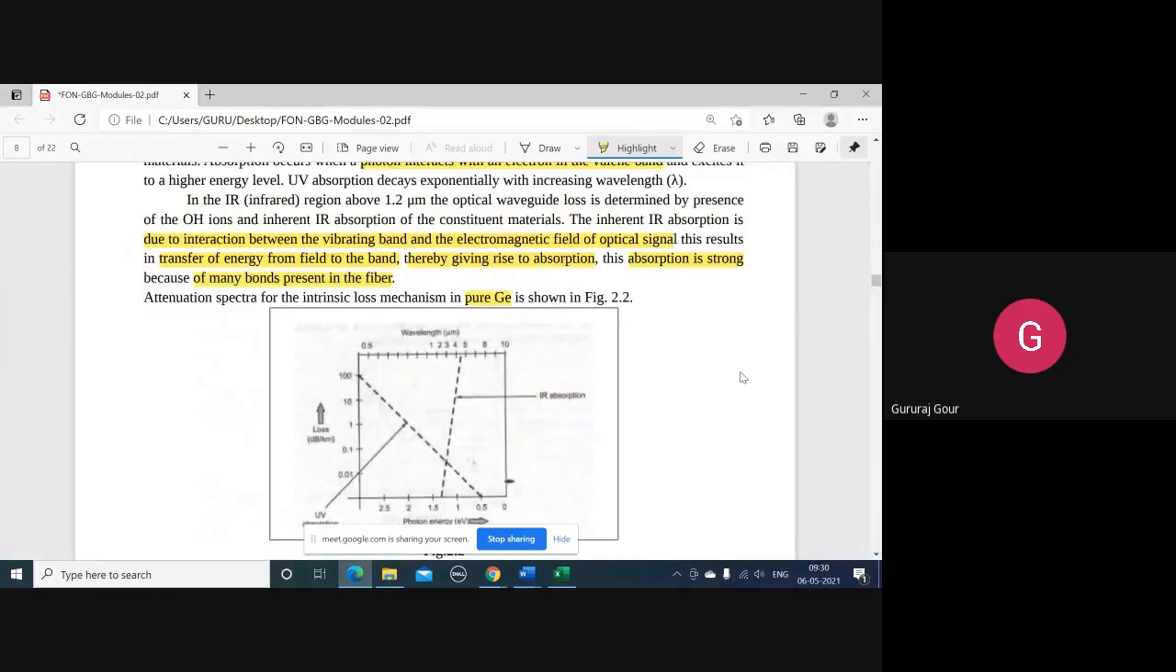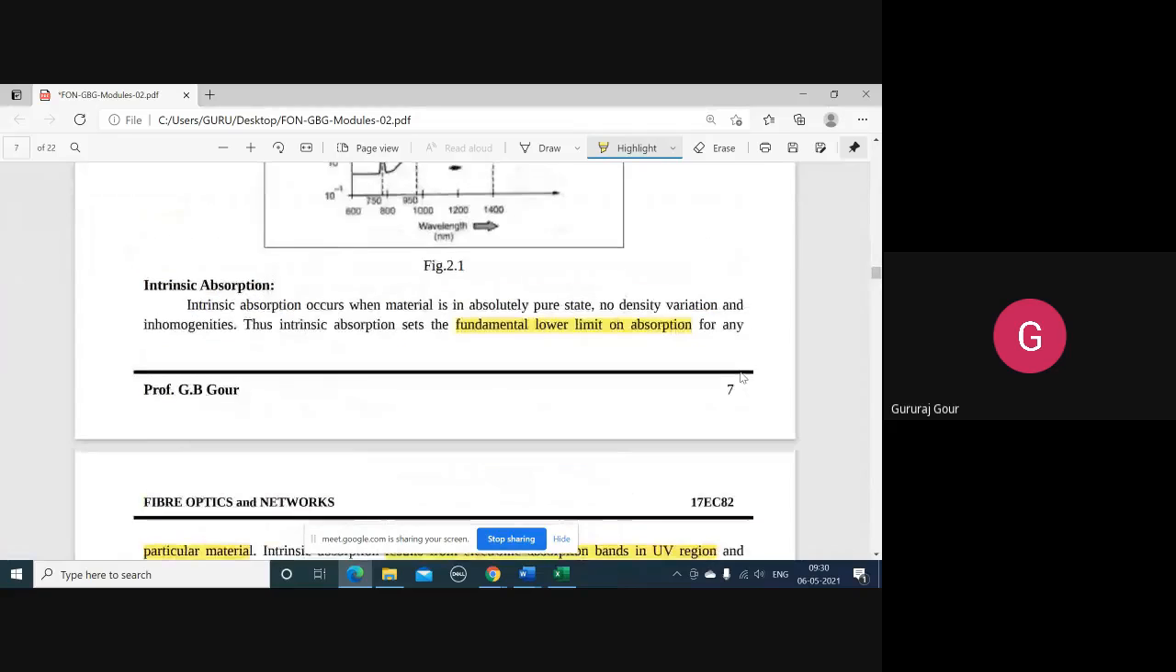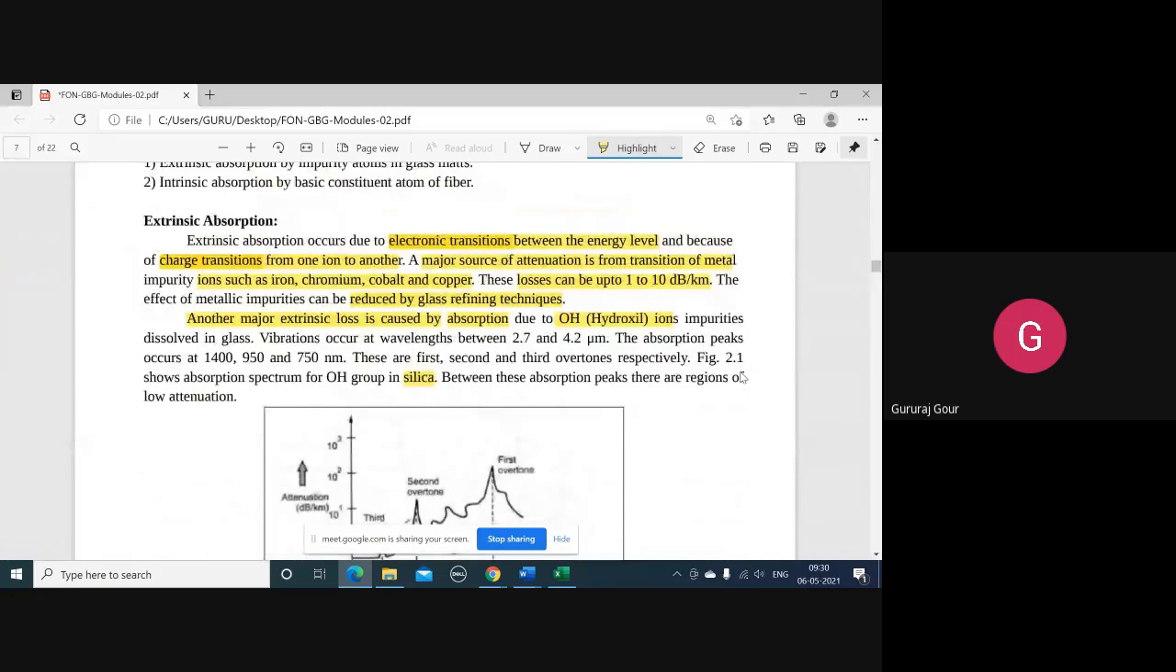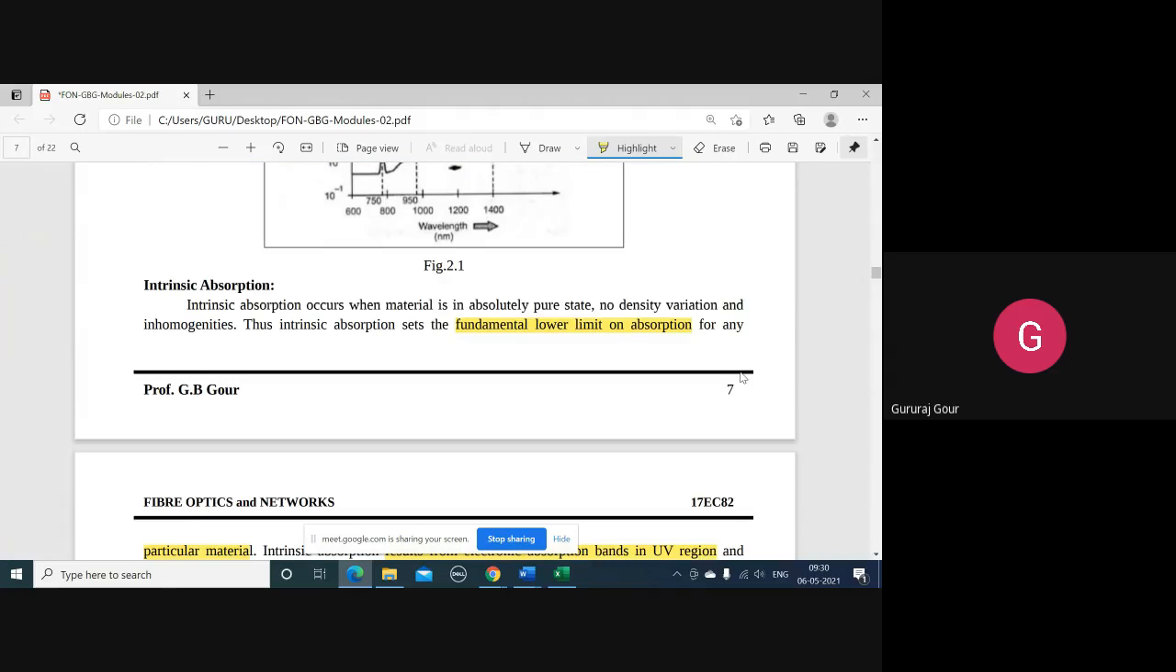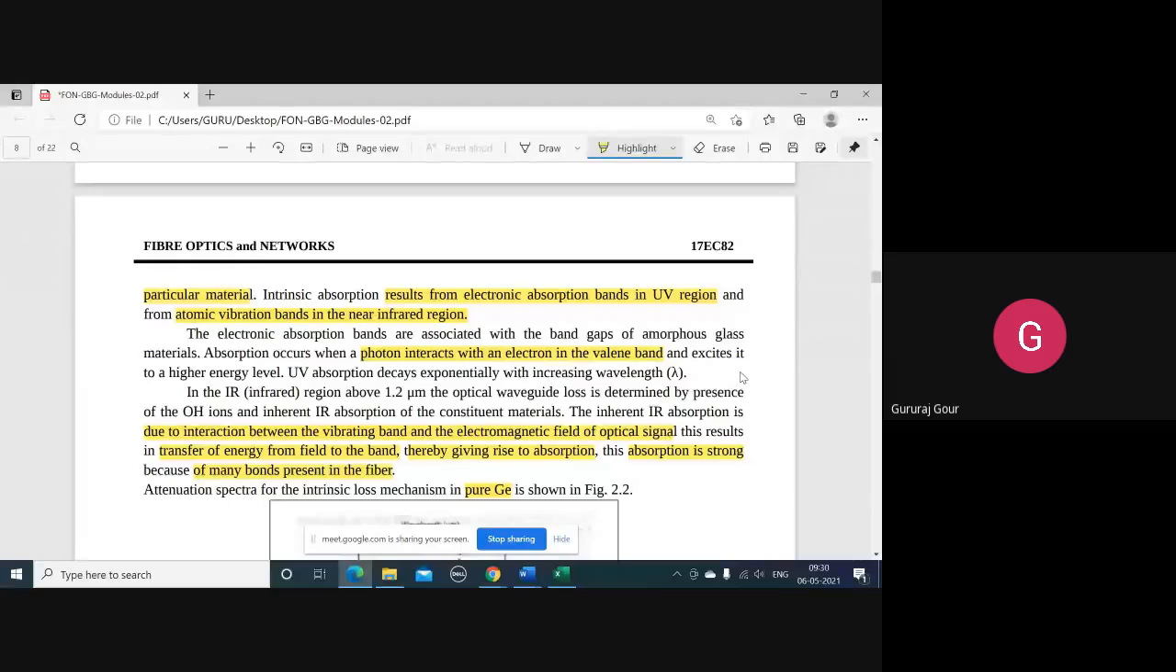So these are the two types of absorption losses we have seen. Extrinsic absorption is mainly concerned with electronic transitions and ionic transitions, which we explained with respect to the silica graph. We obtained three peak absorptions at 750, 950 and 1400 nanometer wavelengths in the silica graph. Whereas intrinsic absorption is concerned with UV region bands and IR region bands, and both are differentiable with respect to one main concept.